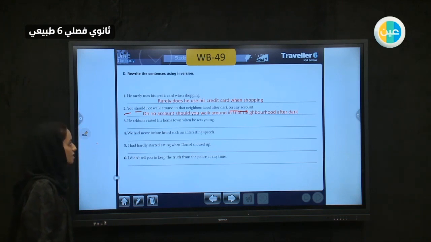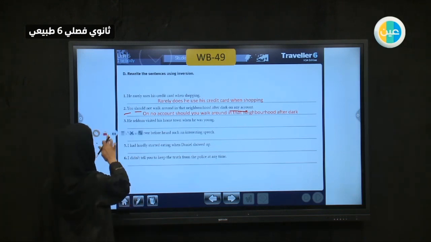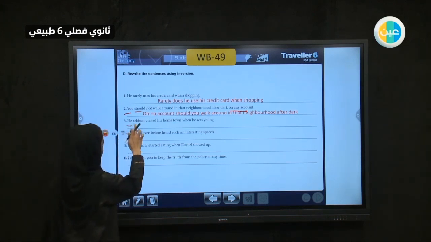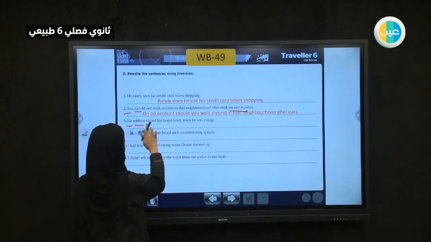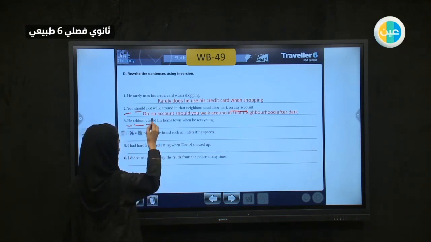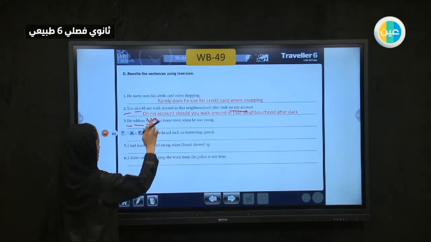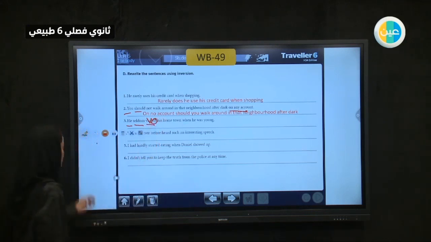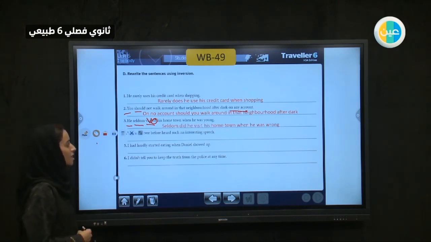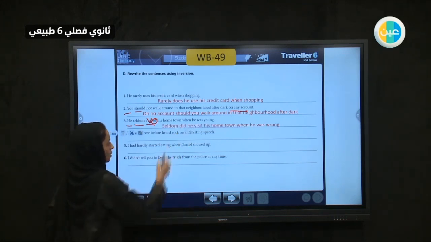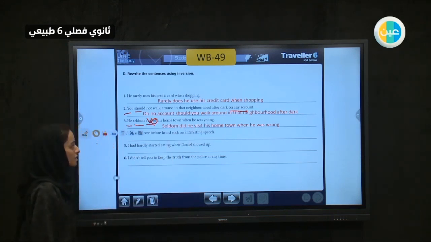He seldom visited his hometown when he was young. What are the keywords that we've got here? We have "he," "seldom," and we also have "visited." What can we get from "visited"? We can get a "did." From the idea of "visited" you can find "did." So it is: seldom did he visit his hometown when he was young.